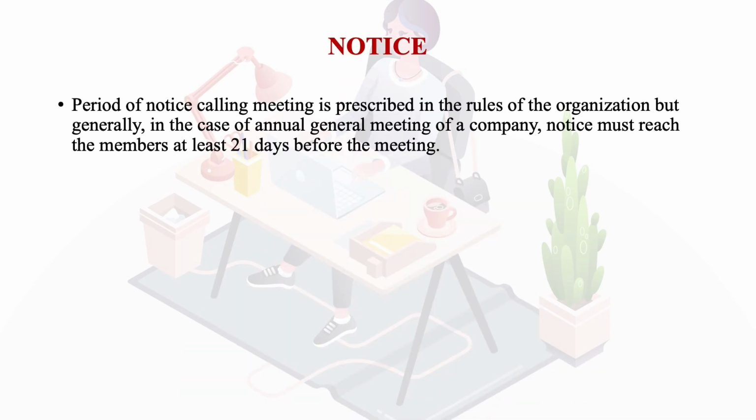The period of notice is prescribed in the rules of the organization, but generally in the case of the annual general meeting of a company, the notice must reach the members at least 21 days before the meeting. What do we mean by this, learners? We mean that when we are calling meetings for big organizations, we have many kinds of stakeholders. They can be directors, members, shareholders, debenture holders, or people from the office. So at least 21 days notice has to be given to them for calling such a meeting,